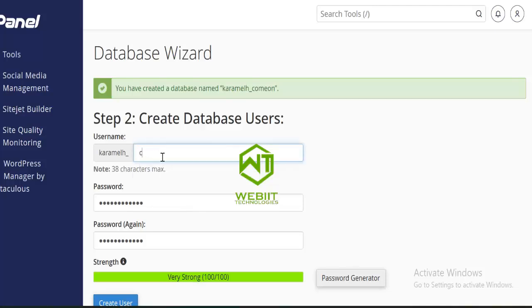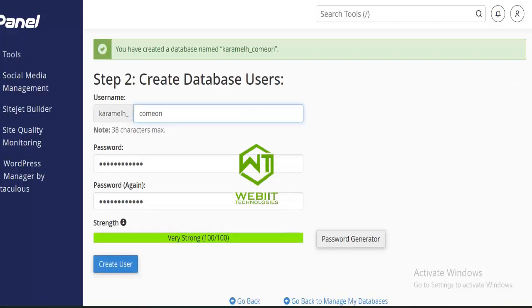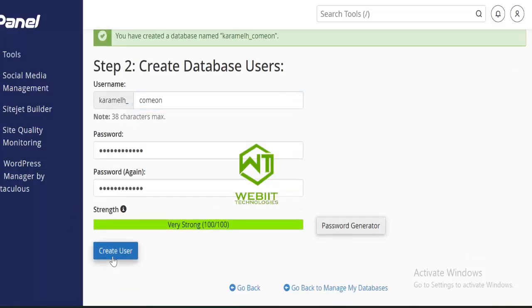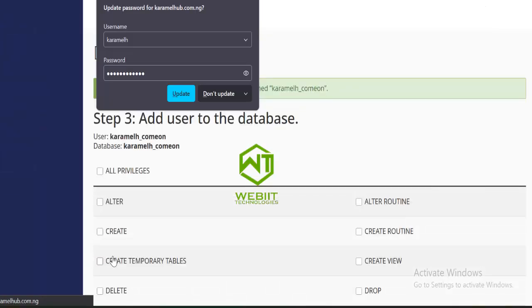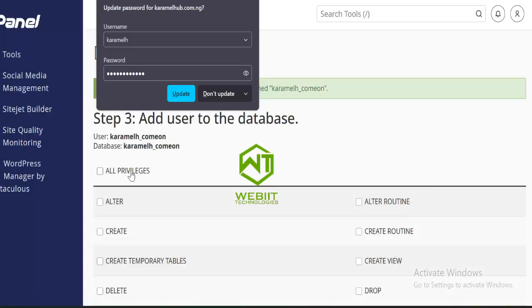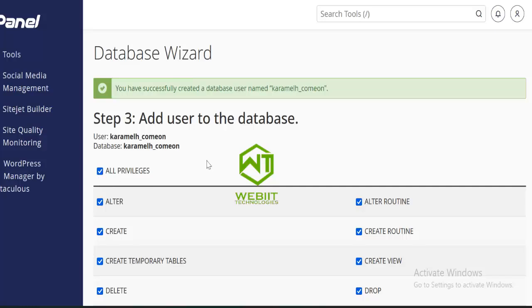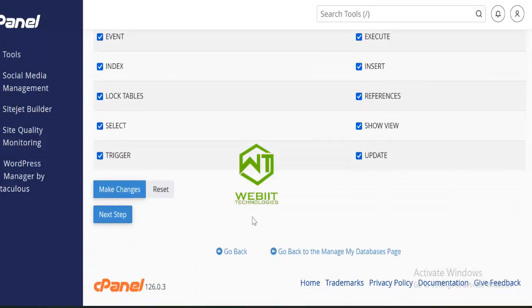Then create a username and click on create user. Then I'll tick all this here. I'll tick all privileges and scroll down, and either click on make changes or next step, either of them.